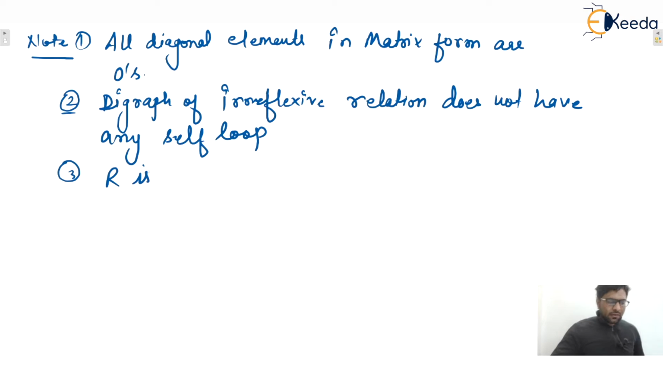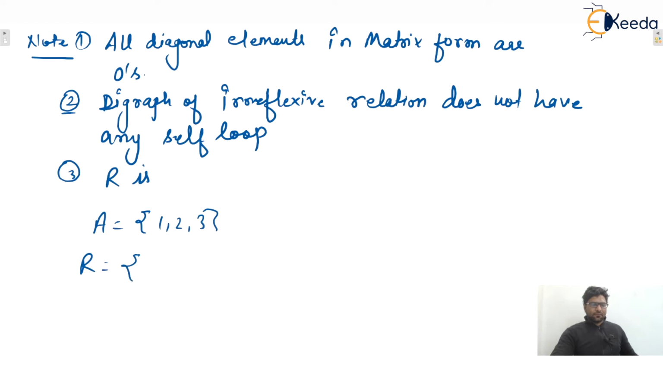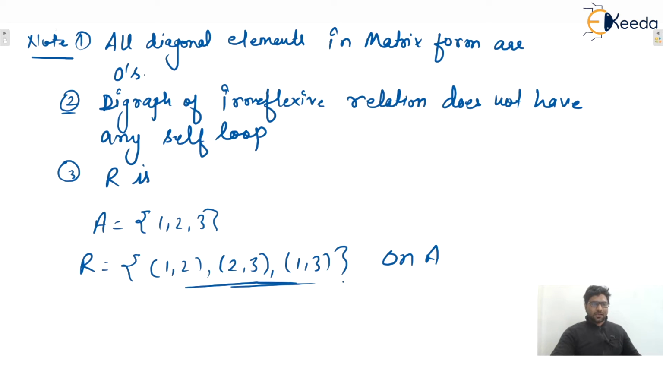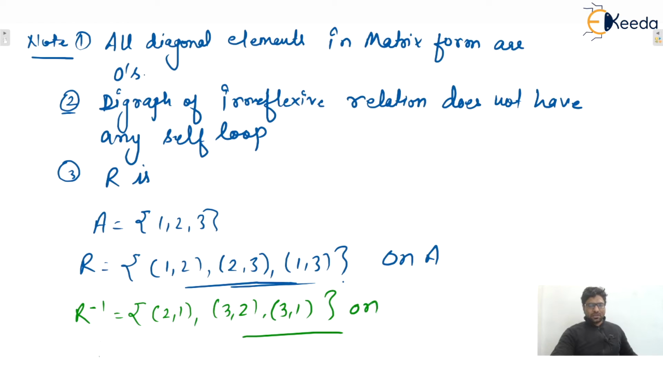Next one and last point is about R being irreflexive. Let us consider one example. Let's say set A is this one, and one relation, let's say this relation is irreflexive: (1,2), (2,3), and (1,3). We know this one is irreflexive on set A. On A means A cross A. Now tell me, if we take the inverse relation, R inverse becomes what? (2,1), then (3,2) and (3,1). Now tell me whether this one is irreflexive or not.